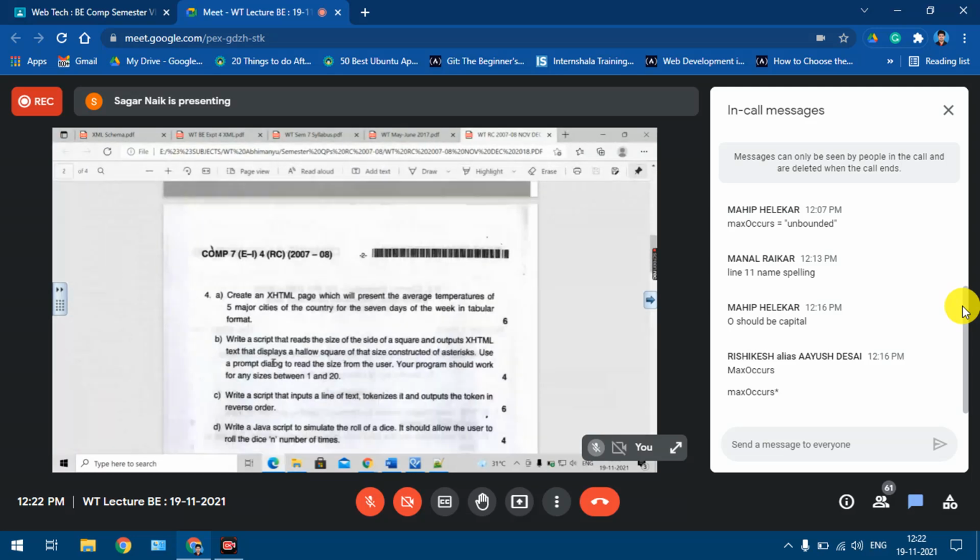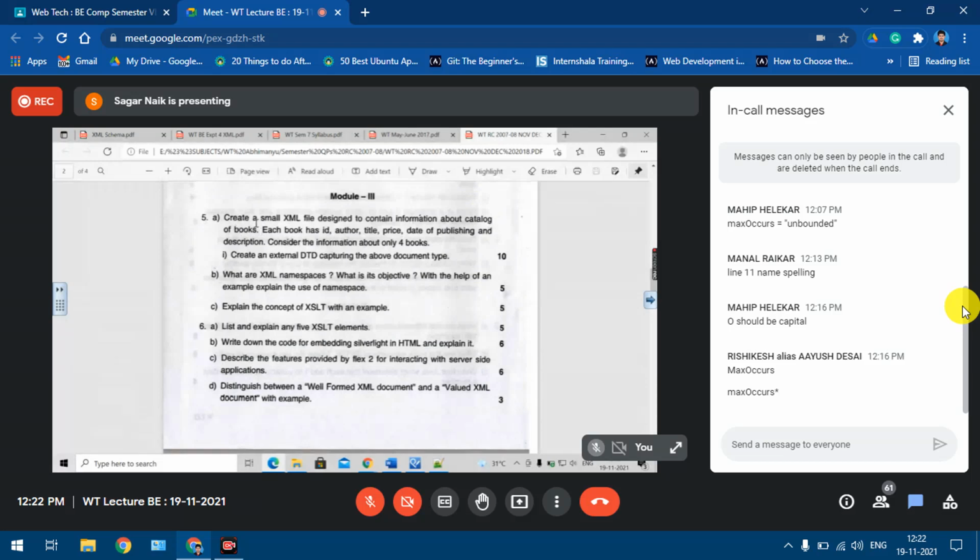What things are asked? Again, see, some application has been given. Understood? Again, you need to write the XML file, and an external DTD you have to do, right? It is a 10 marks question. Then this is a theoretical question. What are namespaces? What is the objective? With the help of an example, explain the use of namespace. So that example we can explain, right?